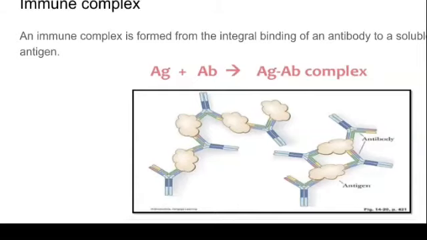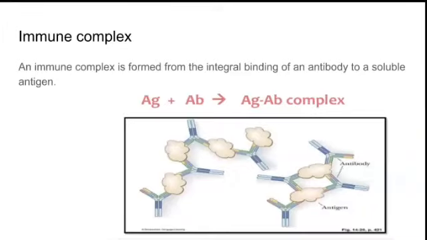The next one is immune complex. So antigen plus antibody produces antigen-antibody complex. A complex is formed from the integral binding of an antibody to a soluble antigen. So an antigen and antibody together form a complex that is called immune complex.